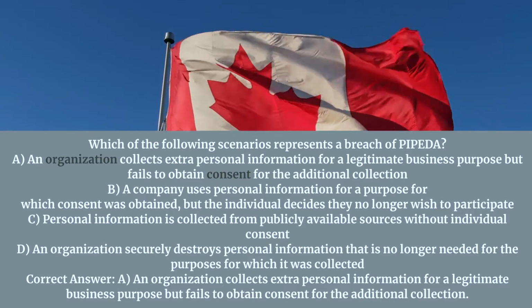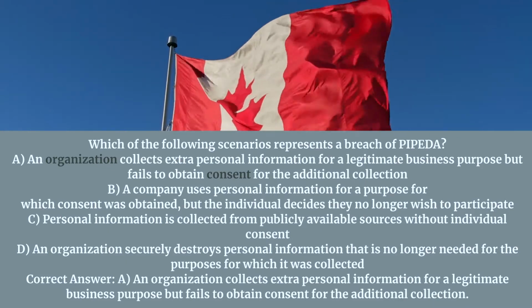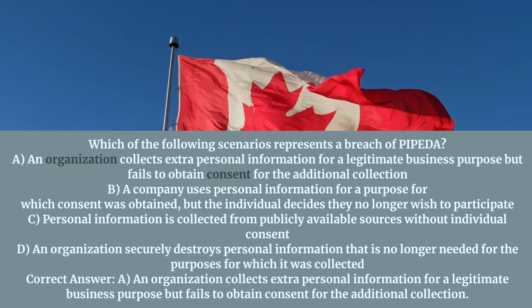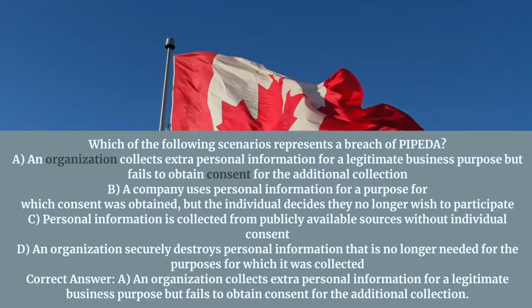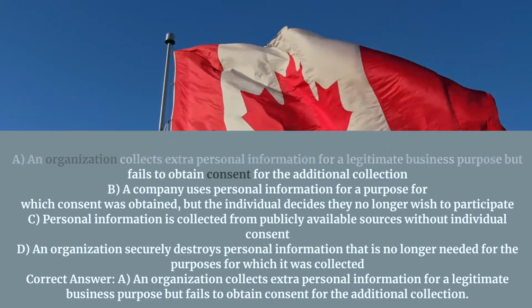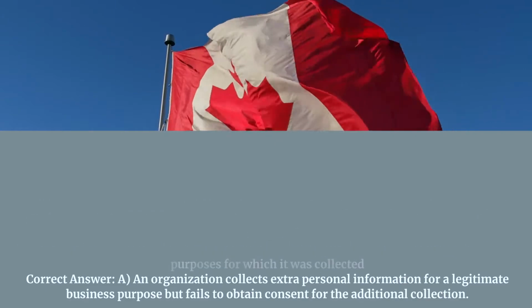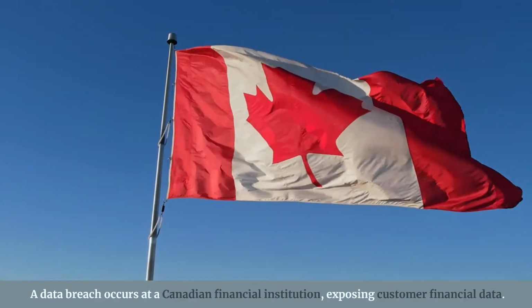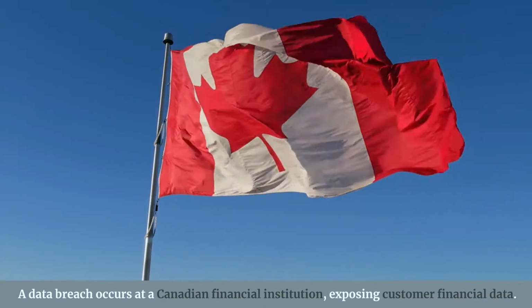C. Personal information is collected from publicly available sources without individual consent. D. An organization securely destroys personal information that is no longer needed for the purposes for which it was collected. Correct answer. A. An organization collects extra personal information for a legitimate business purpose but fails to obtain consent for the additional collection. A data breach occurs at a Canadian financial institution, exposing customer financial data.